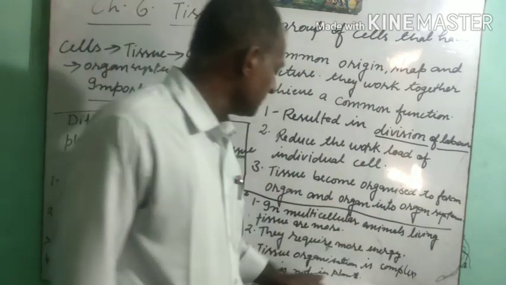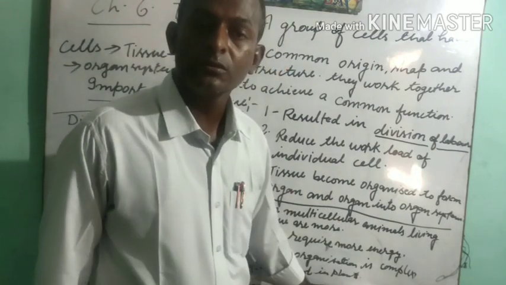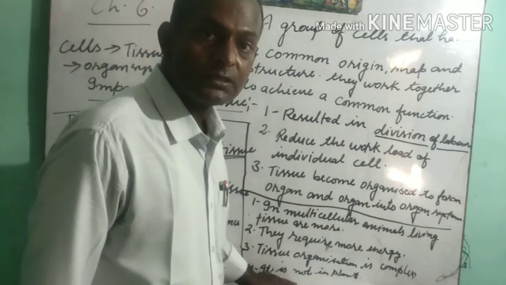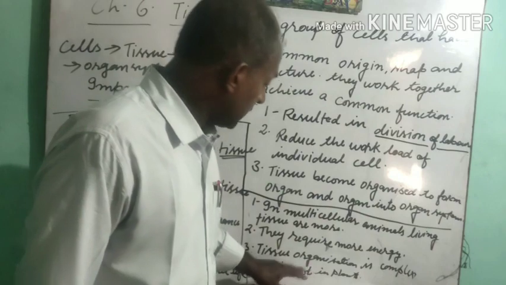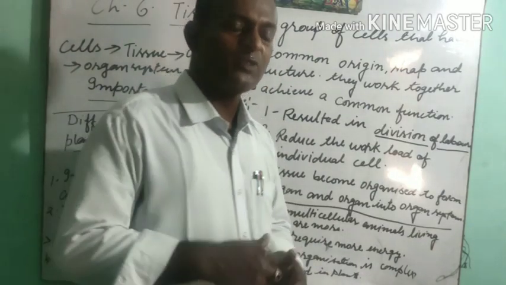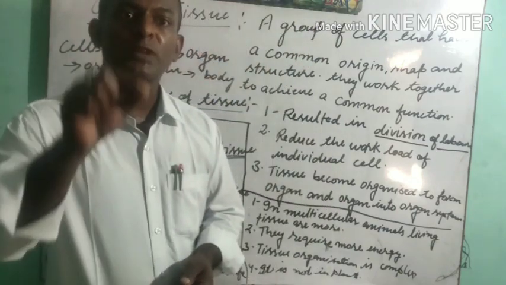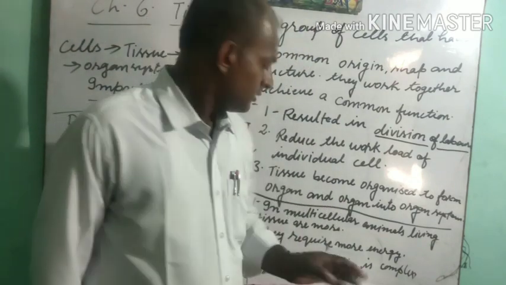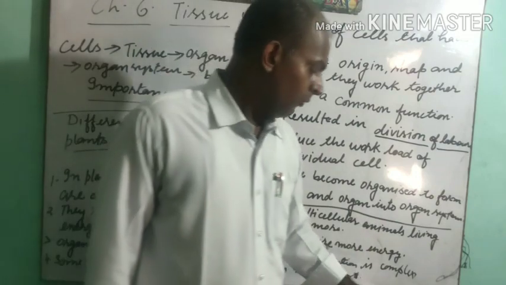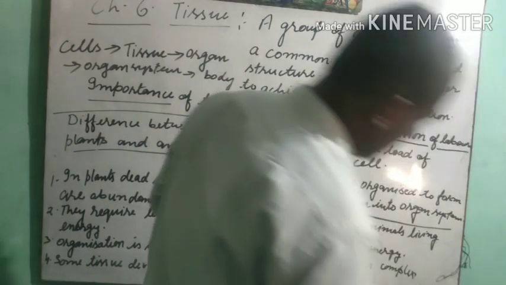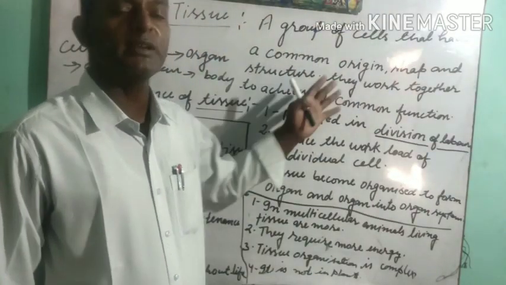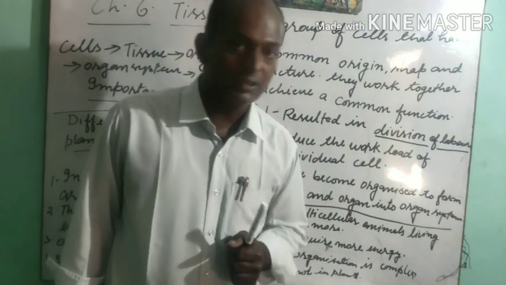But in animals, it is not so. The reason is that in animals there is overall development. There is not any specialized development in a specific region. They develop in all ways, in a proper way. Now we have to discuss plant tissue and animal tissue. In the next video, we will discuss plant and animal tissue.